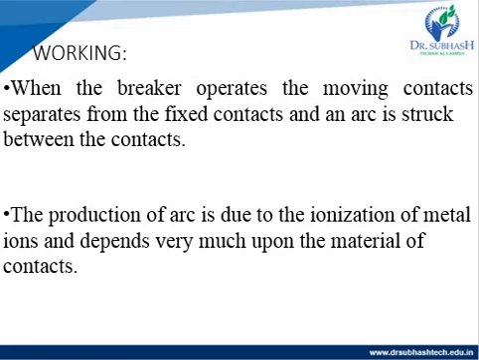So, the working of the vacuum circuit breaker. When the breaker operates, the moving contact separates from the fixed contact and an arc is struck between the contacts. The production of the arc is due to ionization of metal ions and depends very much upon the material of the contacts.